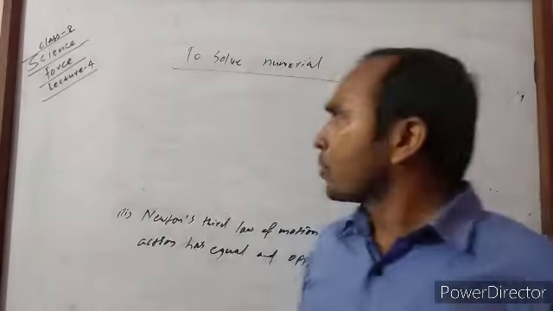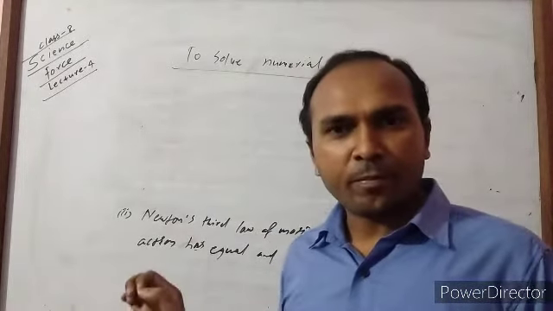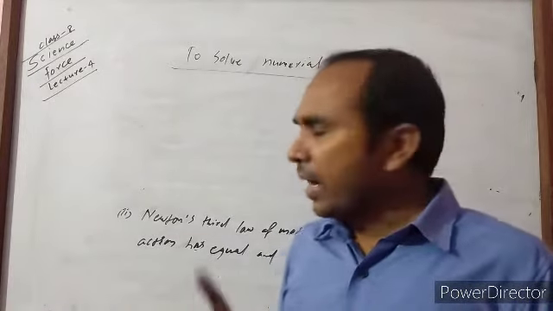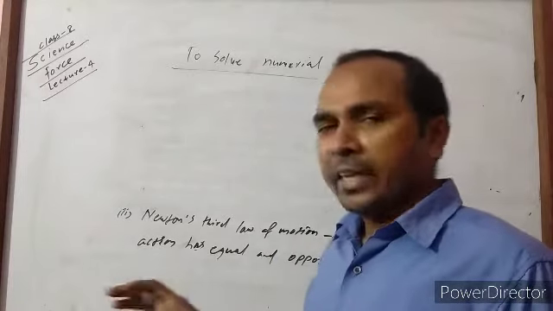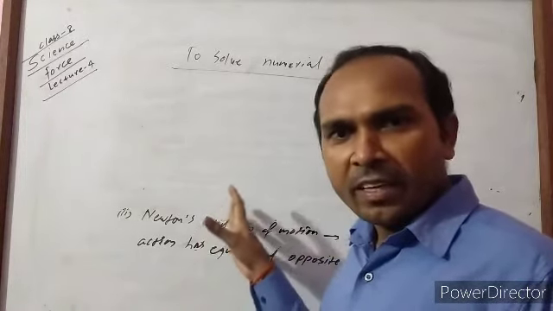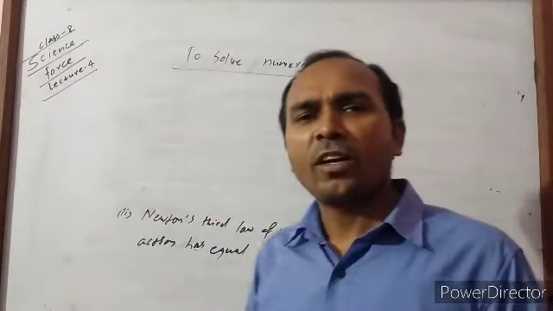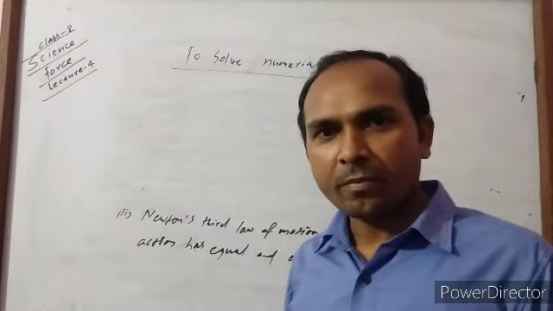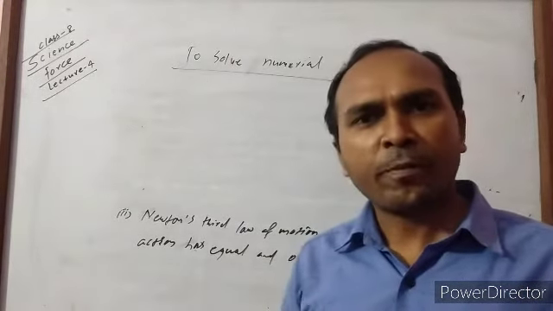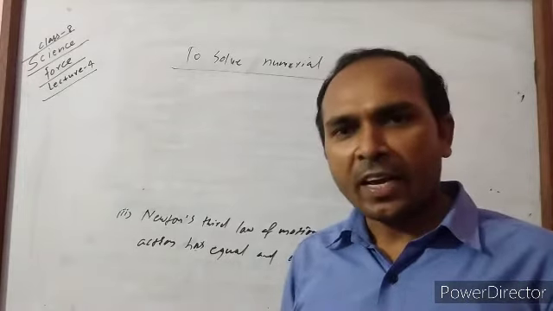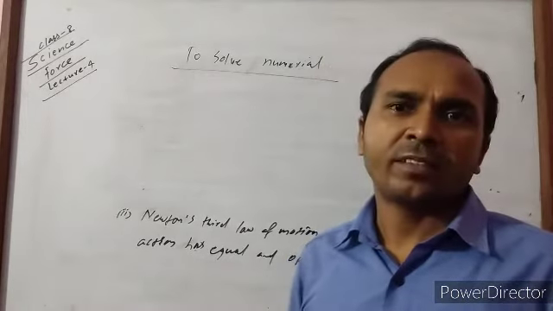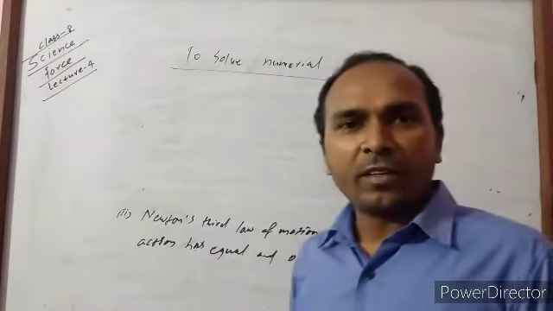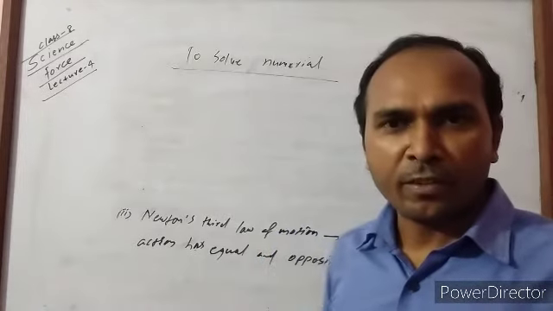First of all, we have to write the given quantities, which quantities are given in the numerical. After that, we have to observe whether all quantities are given in SI units or not. If not, then we have to convert all of them into SI units. After that, we have to observe what we have to find and what is given, and on that basis apply the suitable formula to calculate what we have to find.